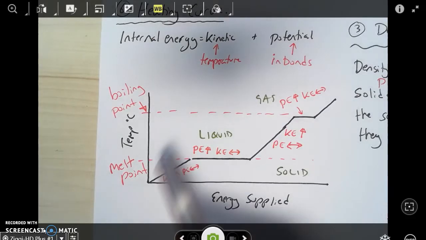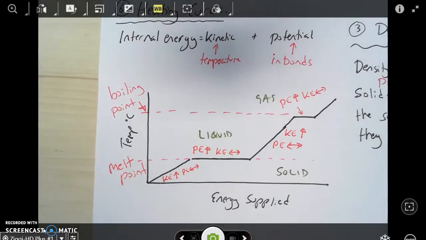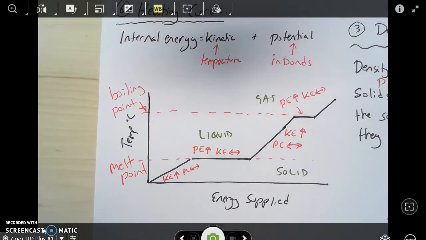In order to make sense of this graph, I'd like you to think of a metal pan sat on a gas stove, and inside the metal pan is a block of ice. The lid is on the pan, and we've lit the gas stove, and we're going to leave the gas stove lit without adjusting the amount of gas. That's going to stay as a constant.